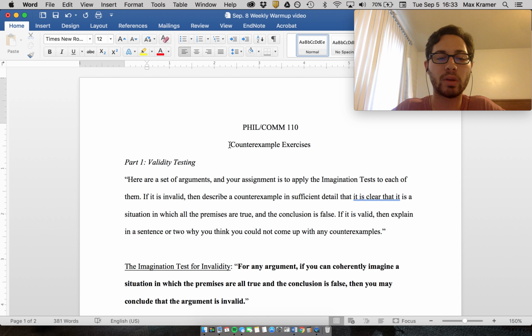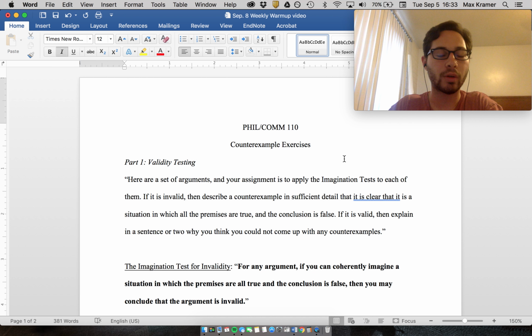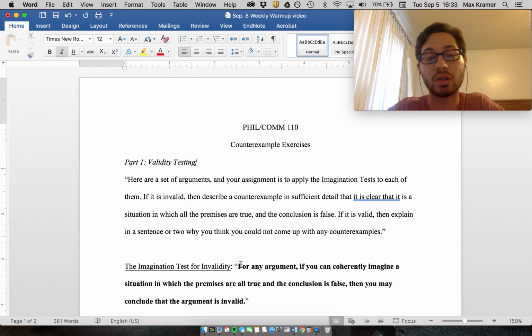This week we're dealing with the idea of counterexample, so we're going to do some exercises that run y'all through some of that. In the first part we're dealing with validity testing, and specifically the imagination test for invalidity, which runs for any argument: if you can coherently imagine a situation in which the premises are all true and the conclusion is false, then you may conclude that the argument is invalid.